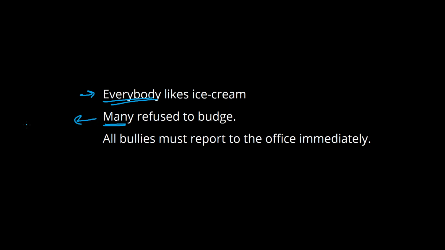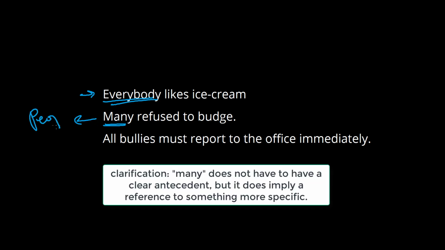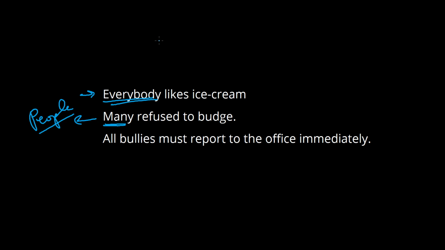So this could be people, let's say, could be my friends, but presumably there has to be some kind of reference point just before we get to this sentence. Otherwise, it's very difficult to know what many refers to. Everybody, on the other hand, doesn't seem to have really any reference point, any noun that it refers back to, because, well, it's everybody. It's all the people in the world, let's say. Okay, so it doesn't need that reference.